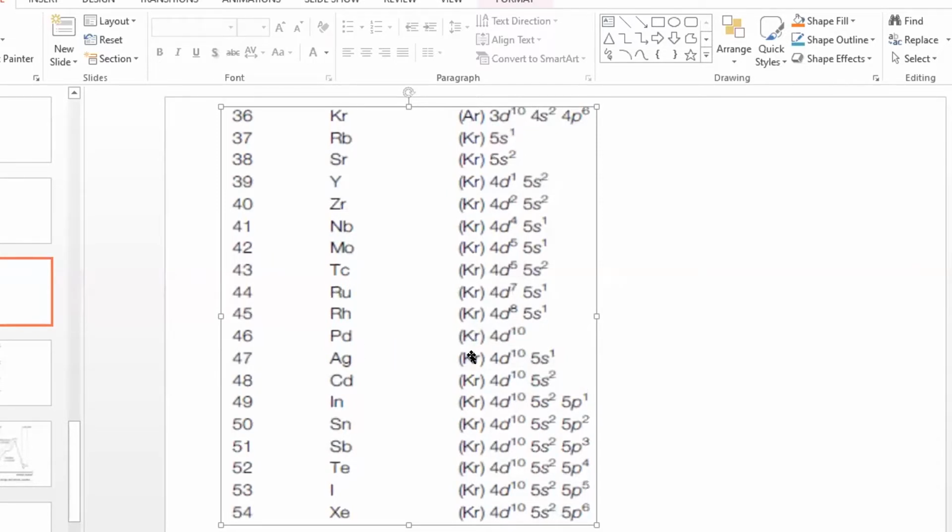Then palladium, silver. Those elements, those deviations are there. So we can write the configuration like this using the nearest noble gas configuration and the remaining configuration. That is called the condensed electron configuration. I hope you can understand this. Right? So those deviations should be known, only the deviations of chromium, copper, molybdenum, silver and palladium, that is enough.